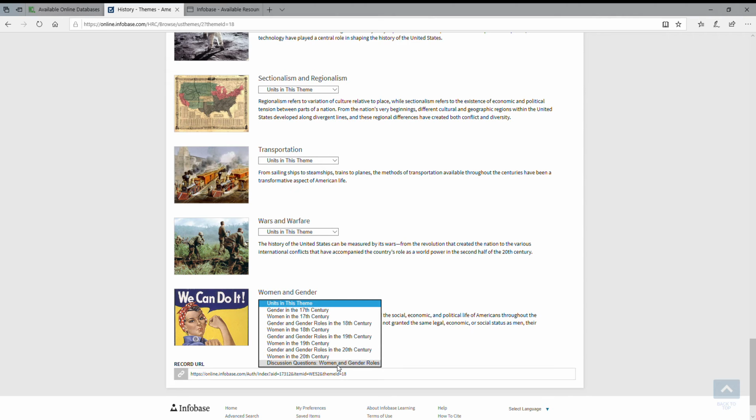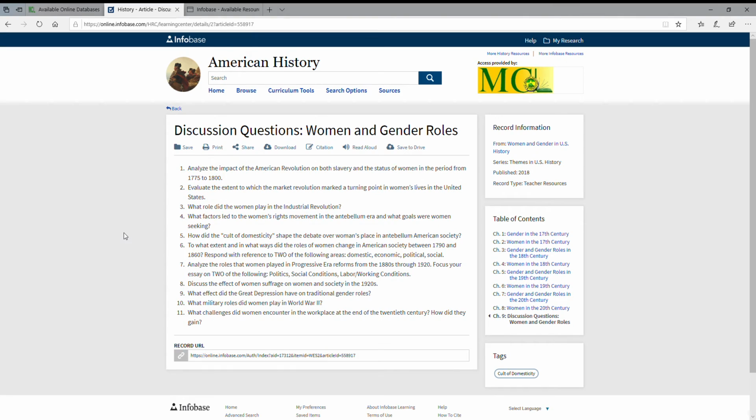And then a lot of times you'll see these areas here, such as the discussion questions. So if you're a teacher and you want to start prompting discussion within your classroom, or if you're homeschooling, these are areas where you can go to see where you can start a topic discussion, or you might even be doing a research paper and you're looking for a topic to start with. You might want to look at the discussion questions and see what kind of areas you can touch upon based on what's in these themed areas.